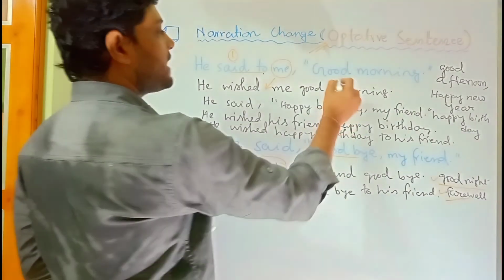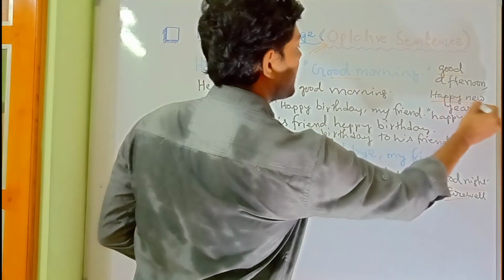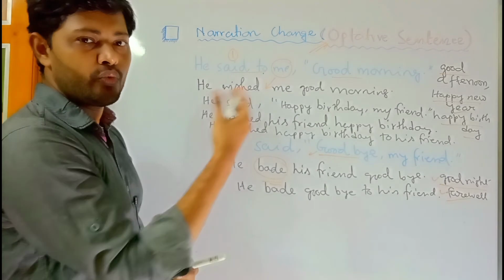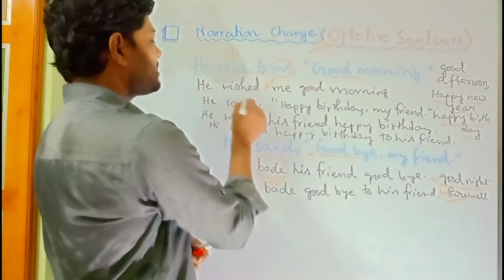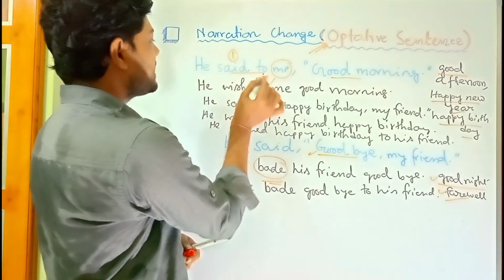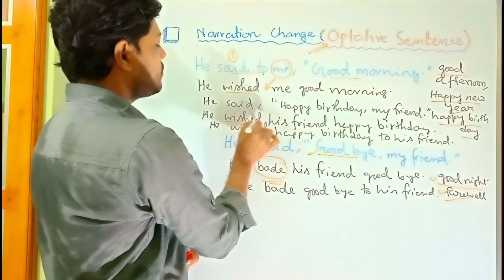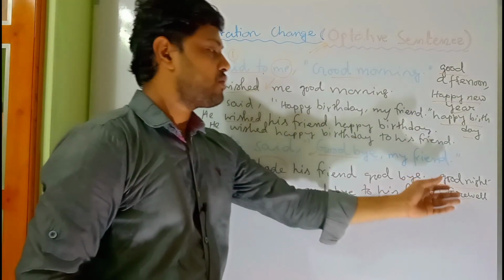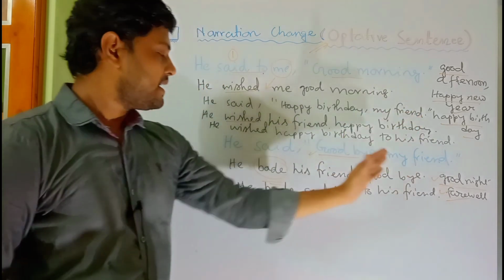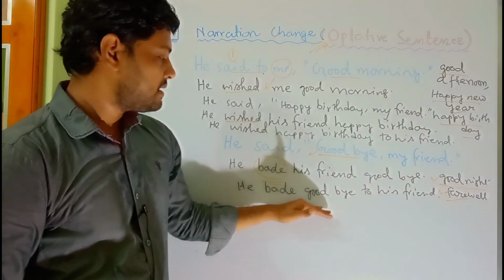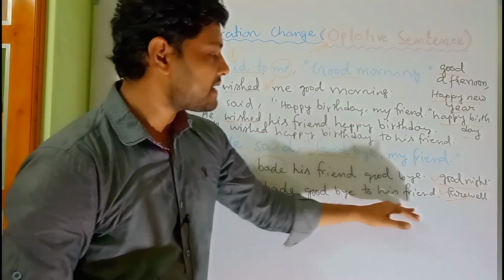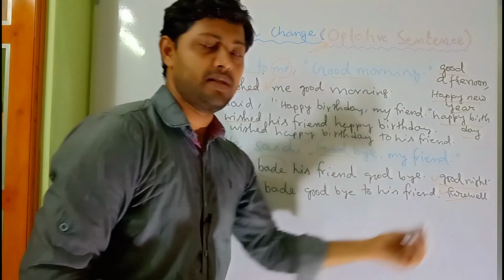And whenever you find good morning, good afternoon, happy new year, happy birthday, they are all good wishes, we know that. So you should change the reporting verb into wished. And whenever you find the narrative in the quotation, you can take him out in this way, or you can keep him at the end in this form, to his friend.